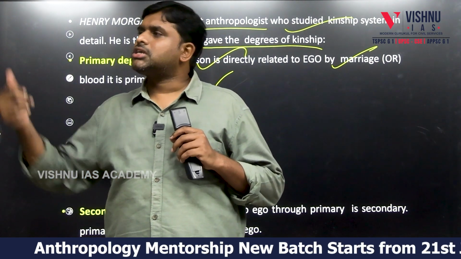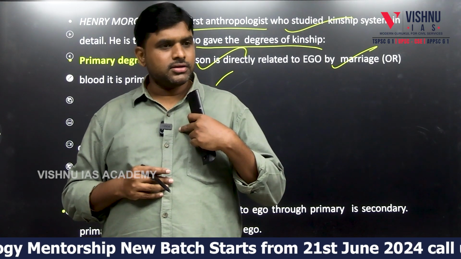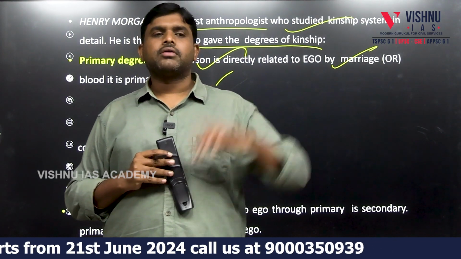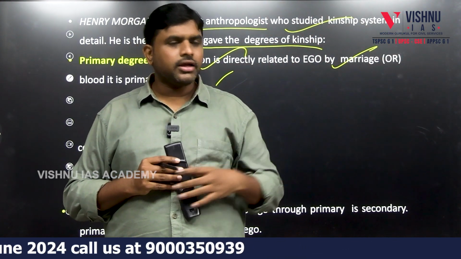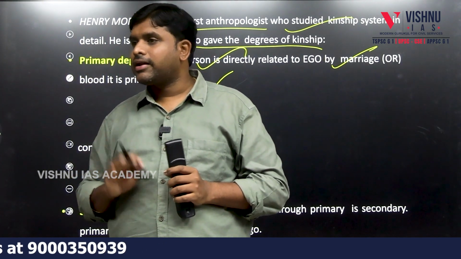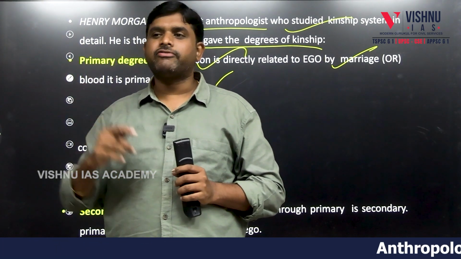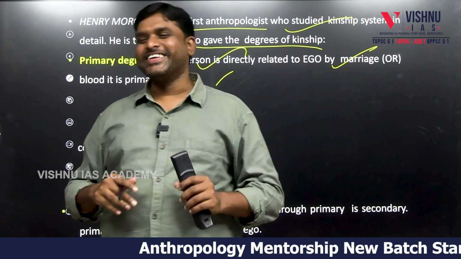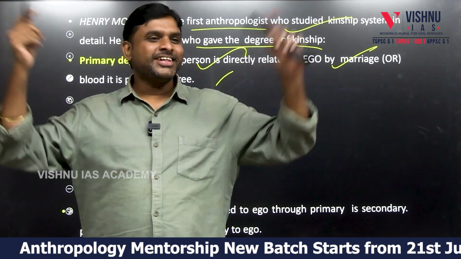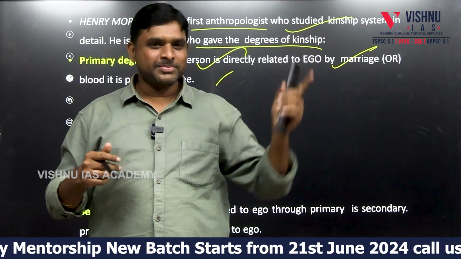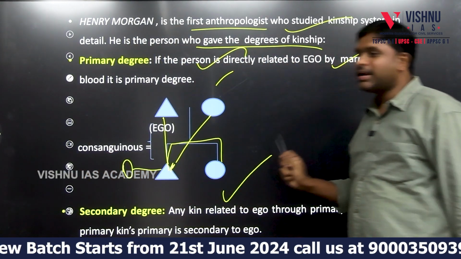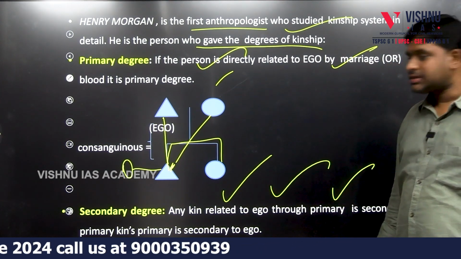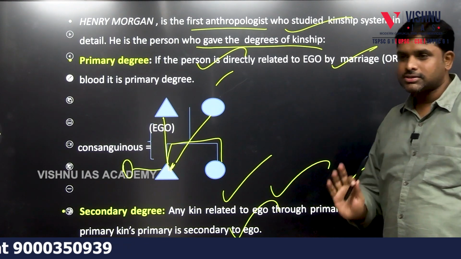My sister's husband is secondary for me. My brother's wife is secondary. My mother's sister, secondary. My father's sister, secondary. My father's wife is primary, because my father's wife is mother only. Secondary degree: any kin related to ego through a primary kin is secondary.